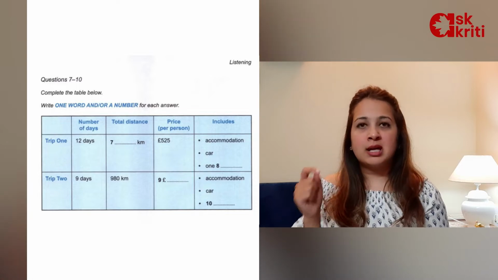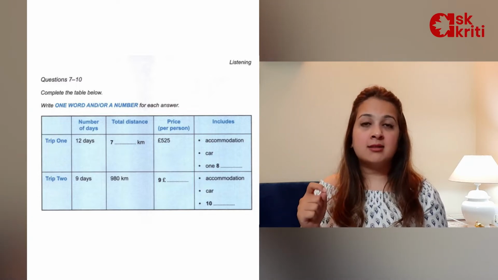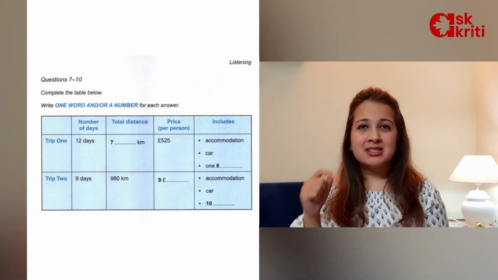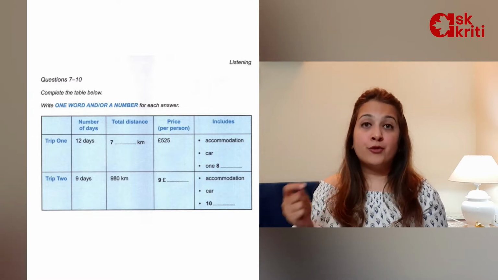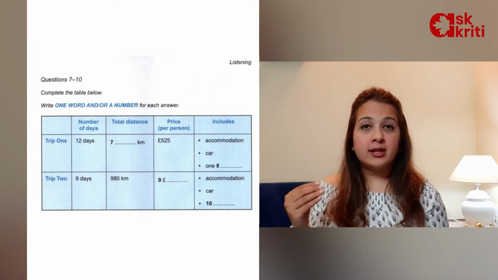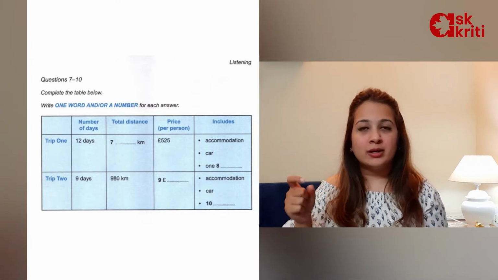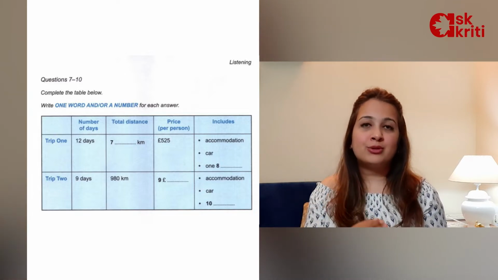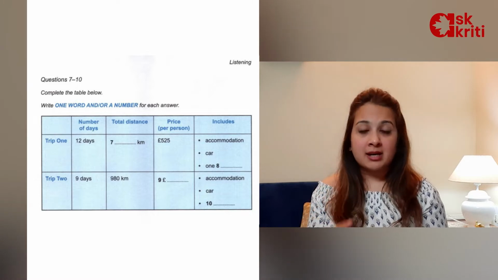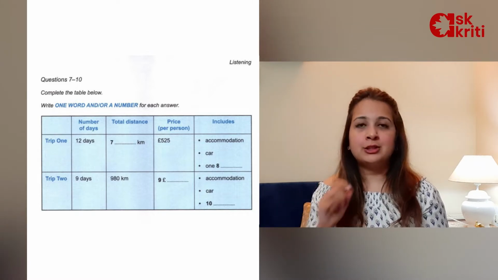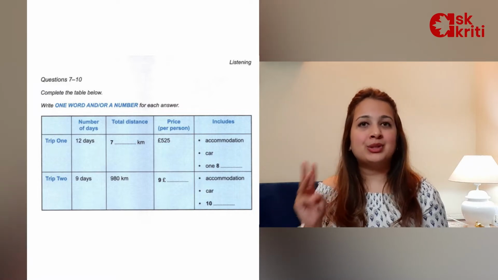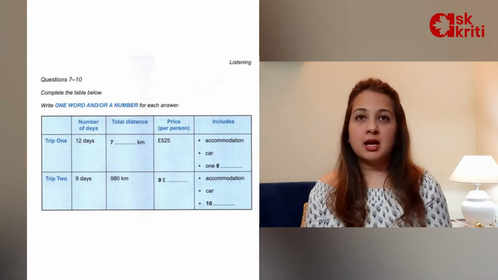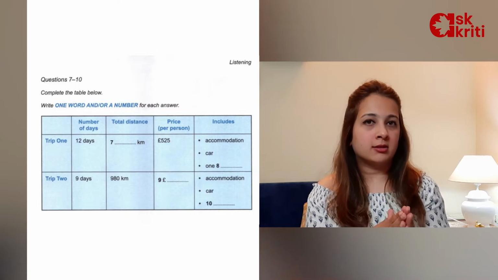Which means any such word that comes before or after the exact answers needs to be omitted. It could also mean the, and, something as simple as this. So the answer would be, suppose a flower, and you're thinking a flower is the answer, but the question says write in one word. The answer is only flower. Then there's another type which says write in not more than 2 words. Which means here you can write at least 1 word or 2 words, not more than that. You cannot exceed to 3 words, right? So that's the difference.